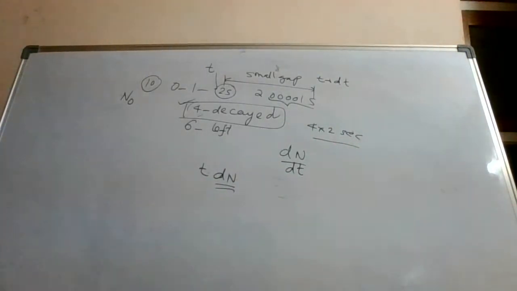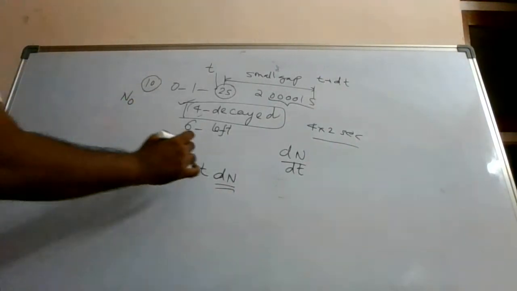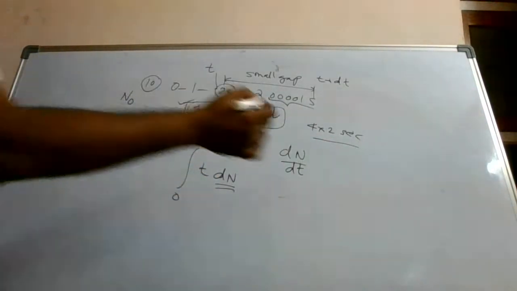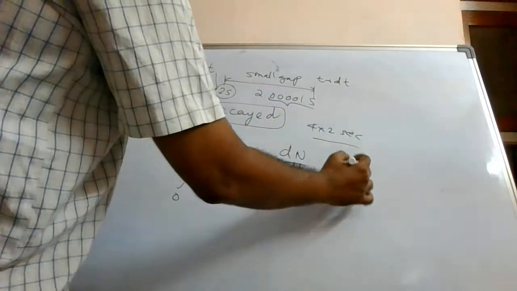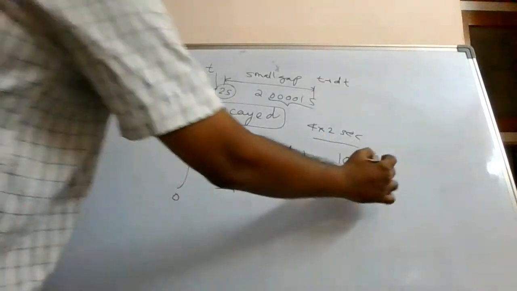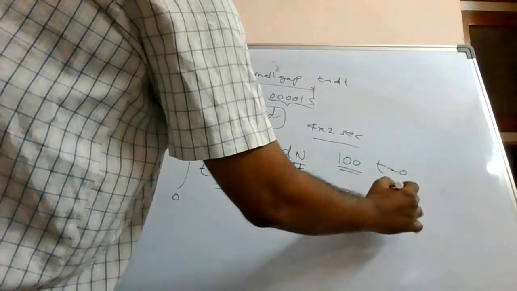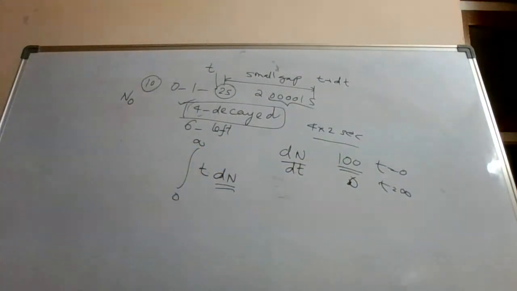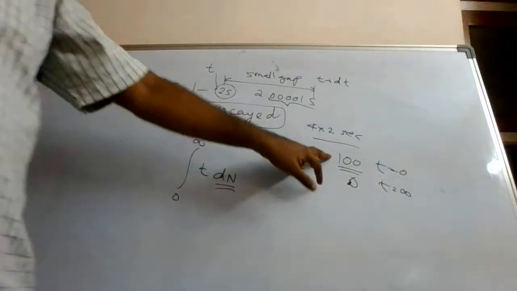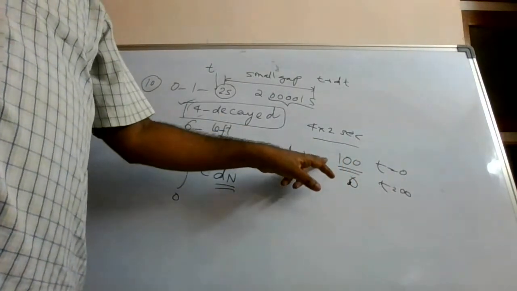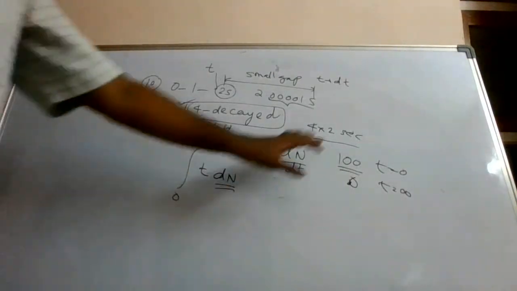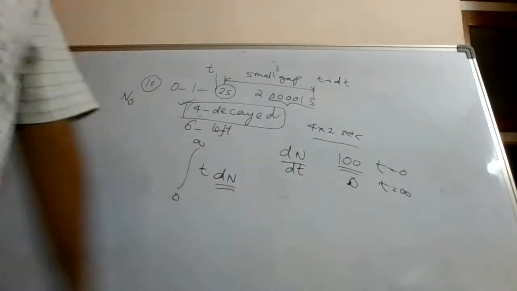So if I want the total lifespan of all the nuclei, I should integrate this from 0 to infinity. So at infinity, what I am assuming is, let us say 100 nuclei were there at t equal to 0. At t equal to infinity, the nuclei left are 0. So all these are decaying. After 1 second, maybe one. After 10 seconds, maybe the second one. Like that, if you go till infinity, all the nuclei will be decayed.